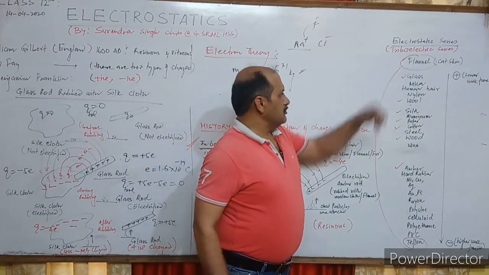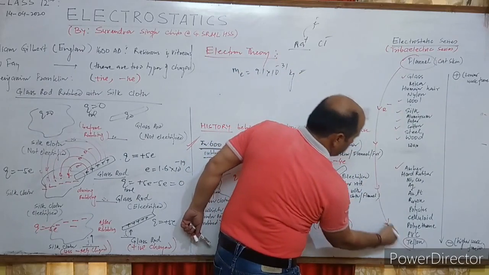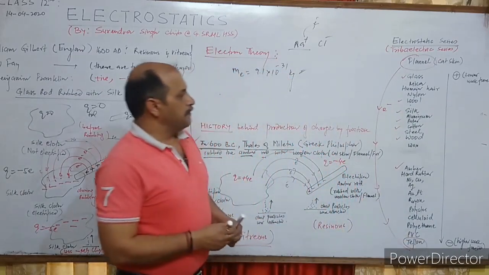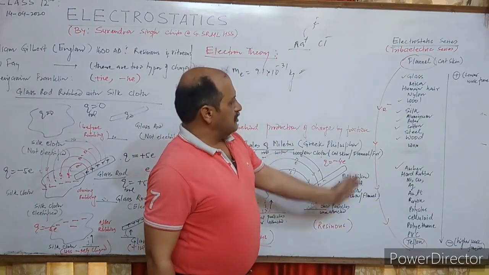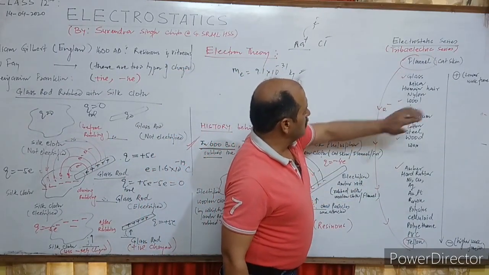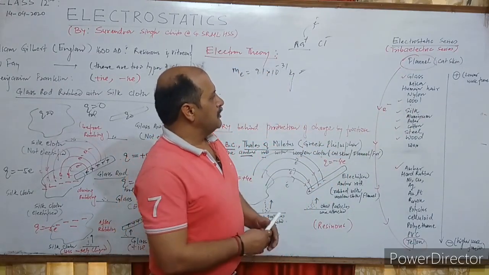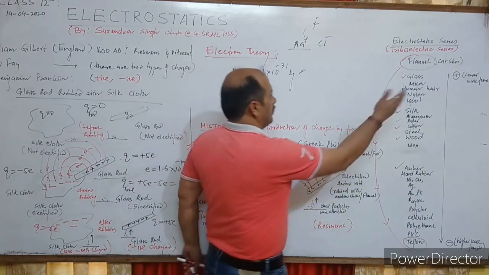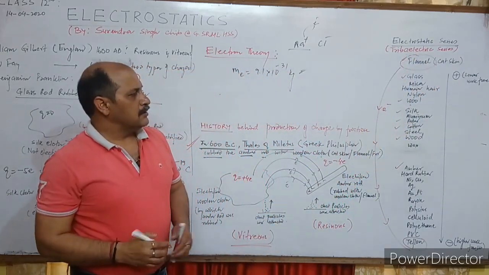So it loses electrons very easily and it takes electrons comfortably. So it becomes positive, it becomes negative. So in this series, if you rub any substance higher up in the series with a substance lower in the series, the higher substance becomes positively charged and the lower substance becomes negatively charged. This is called the Triboelectric series, or simply you can say electrostatic series.